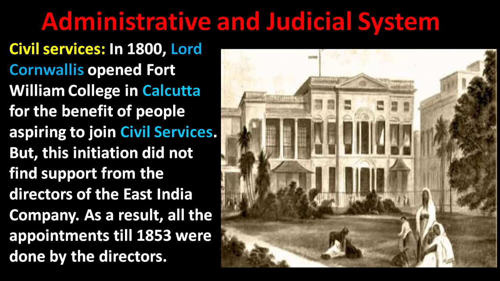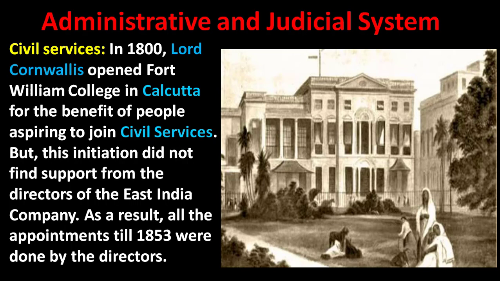Cornwallis established Fort William College in Calcutta for appointing people to administrative services like civil services, for those aspiring to join civil services. But the British East India Company did not support this.